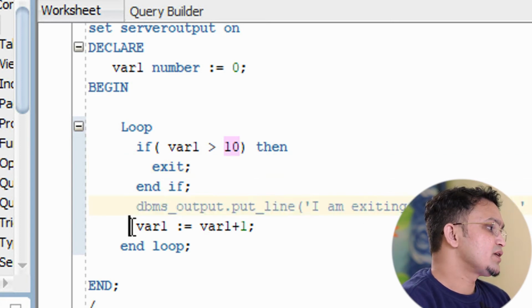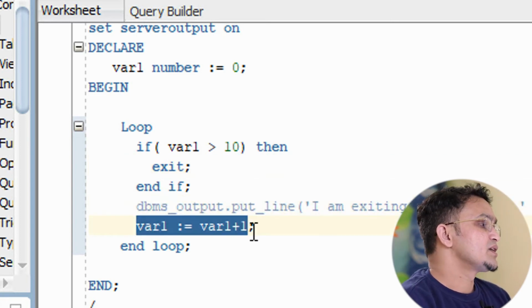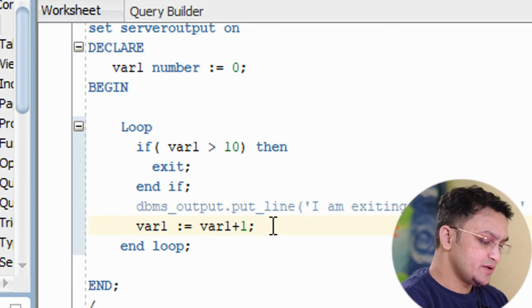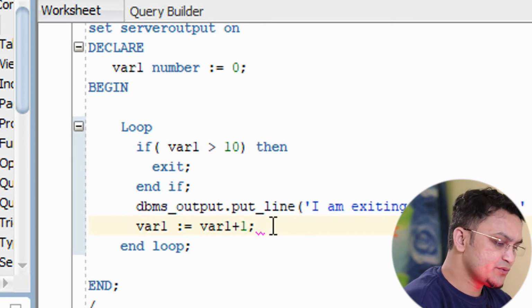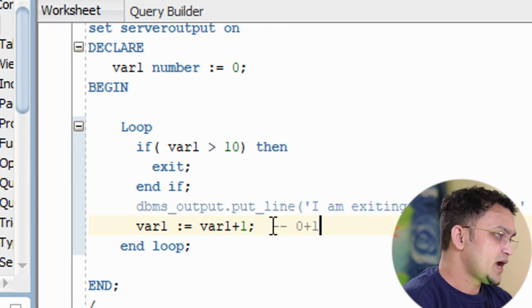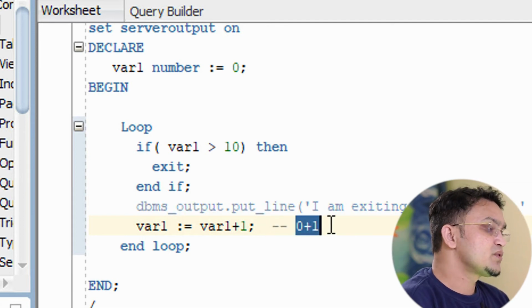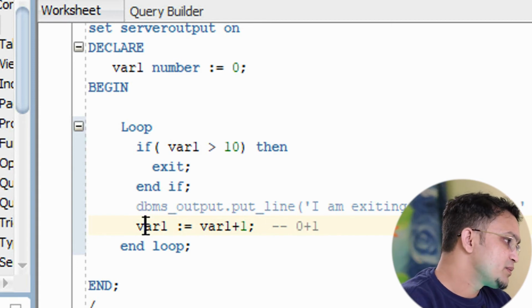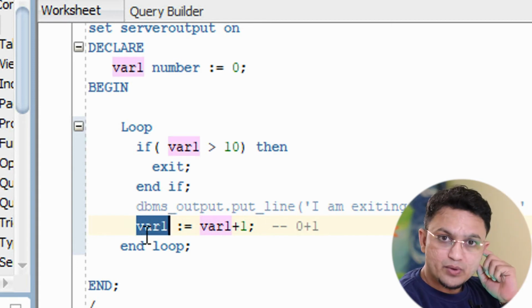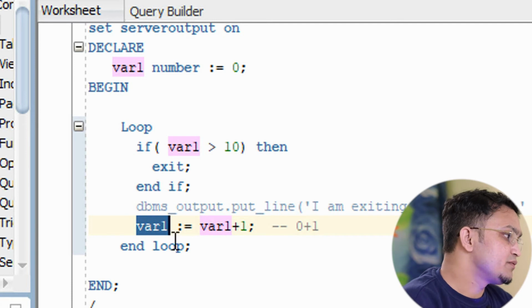After that it will execute this piece of code: 0 plus 1, which is 1, and that gets assigned over here. So 1 will be stored into variable 1.